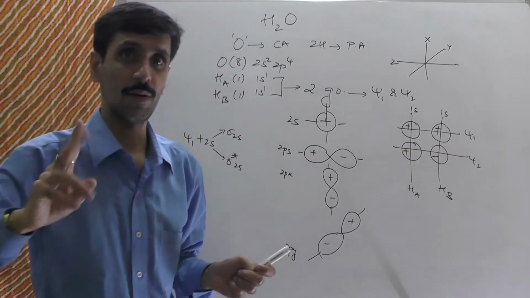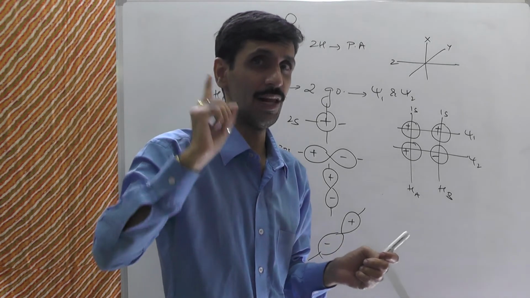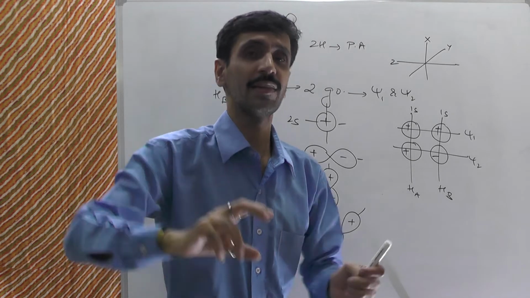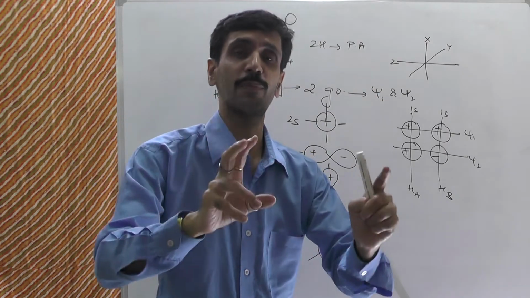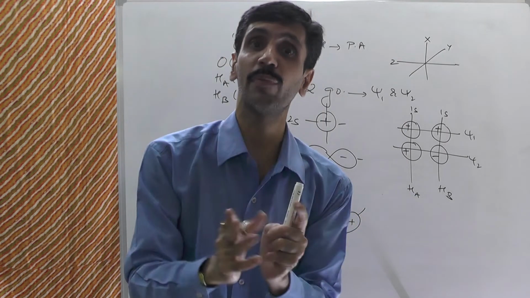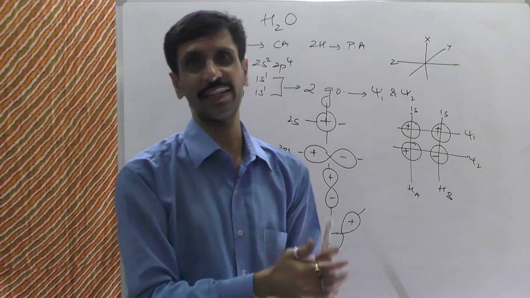I want two lobes, but listen to the orientation very well. I am being very specific. There are two lobes, but the specificity is with respect to what? Arrangement. One on the left and the other on the right.